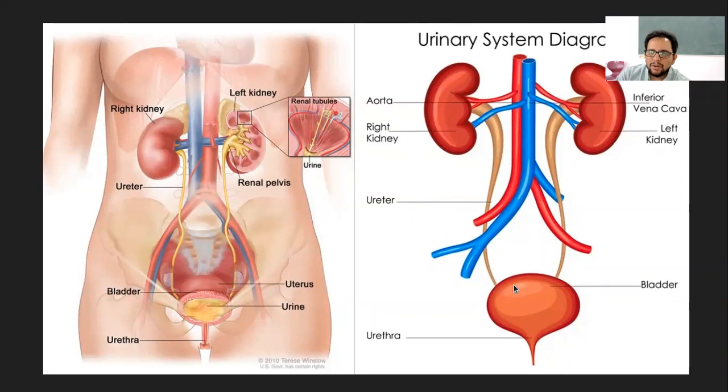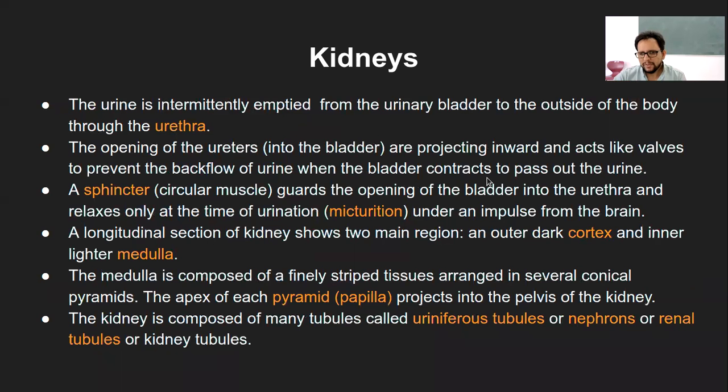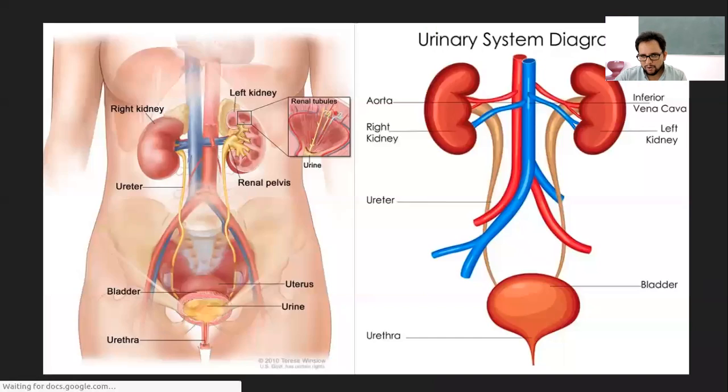But when you actually look at the structure, the tube of the ureter will be extending inward inside the bladder to a small extent. And that also acts like a wall, which will prevent the backflow of urine when the bladder contracts. So again, I will go back to this diagram.